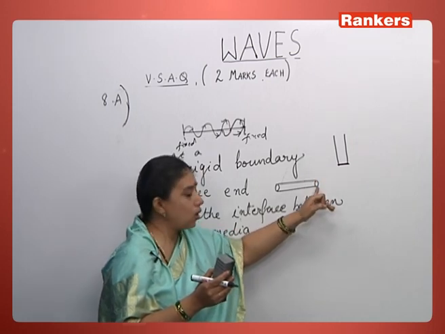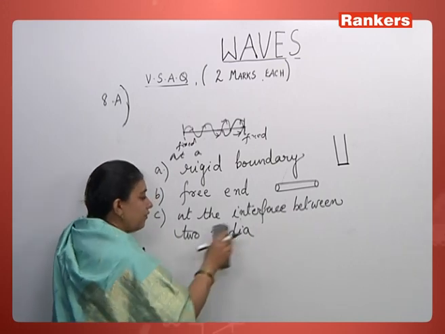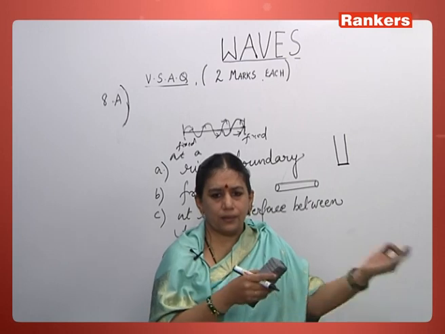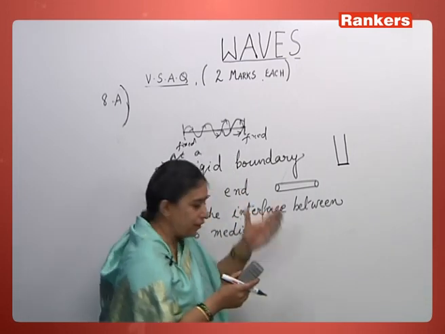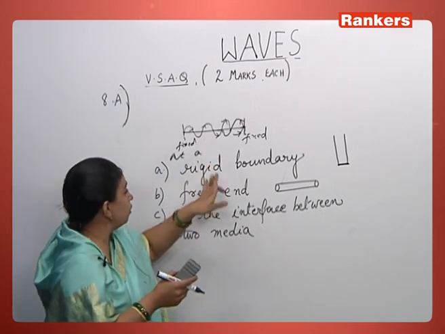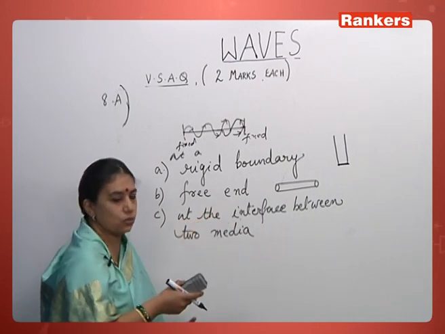Such an end is called a free end or an open end. Then at the interface between two media, suppose there are two different media like water and air. At the juncture of the two, the wave can be reflected. So you have to write a rigid boundary, free end, and the interface between two media.